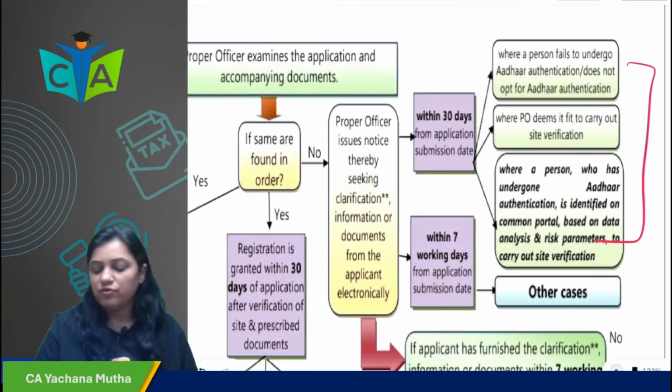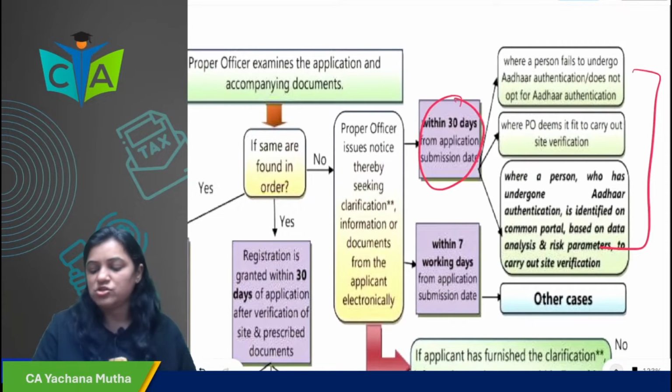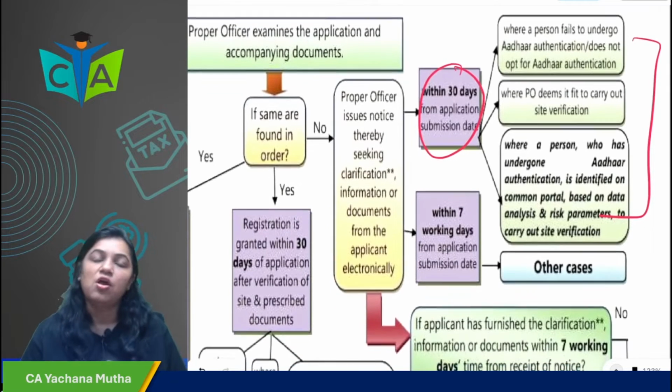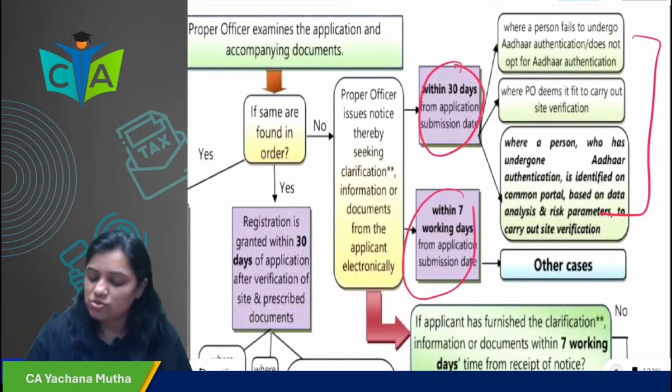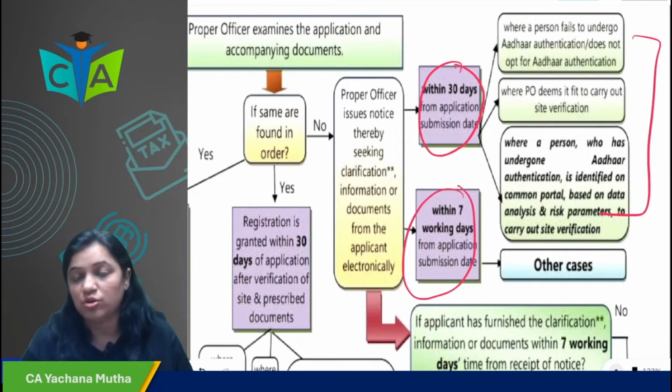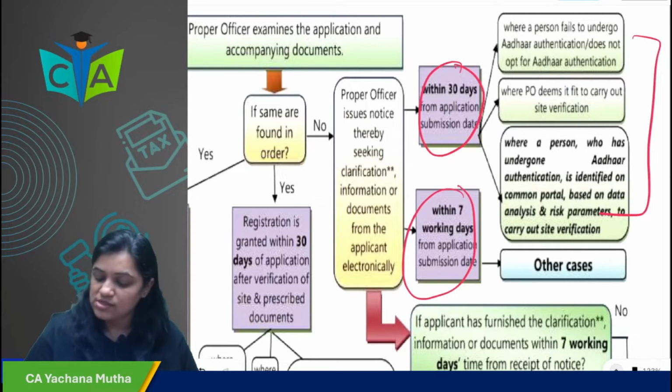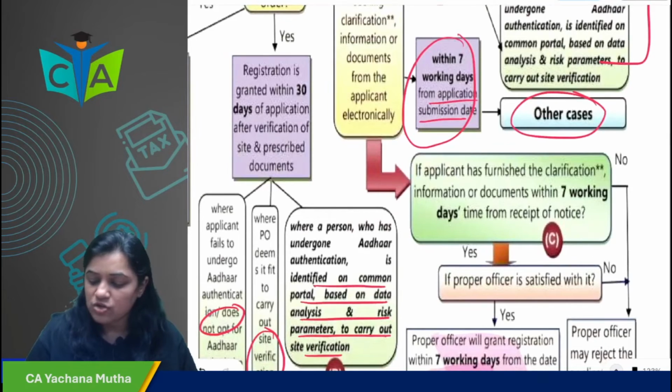In cases other than these 3, if he wants to issue the notice, he has to issue it within 7 working days from the application submission date.